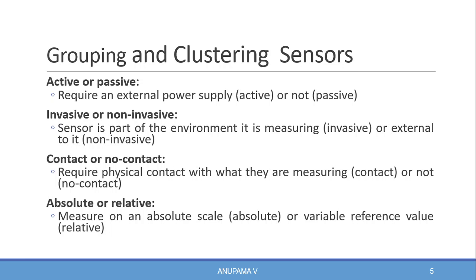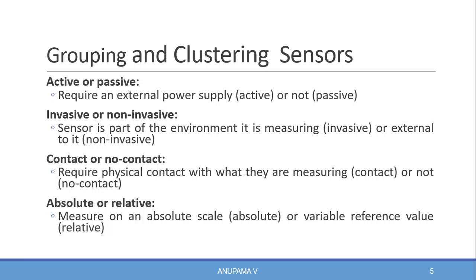Next category is contact or no contact sensor. If a sensor requires physical contact with what they are measuring, then they are called contact sensors. If they don't require physical contact with what they are measuring, then they are called no contact sensors.